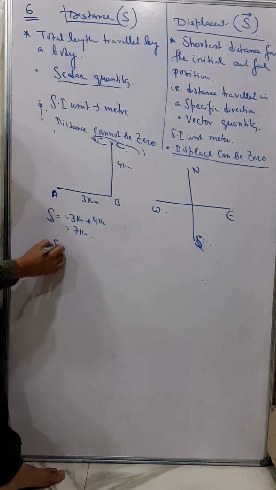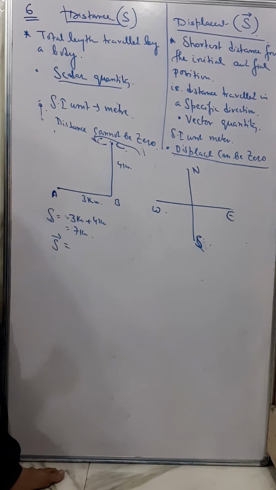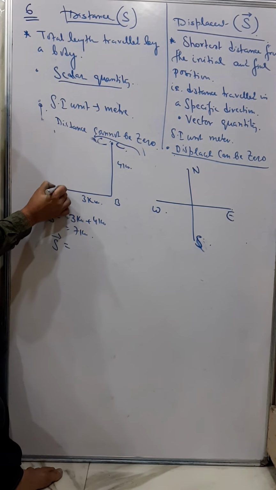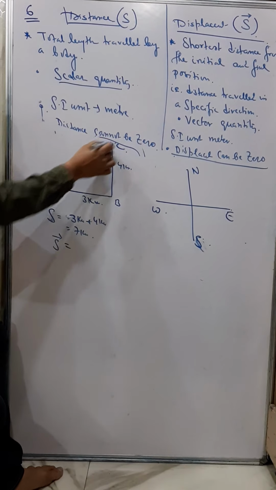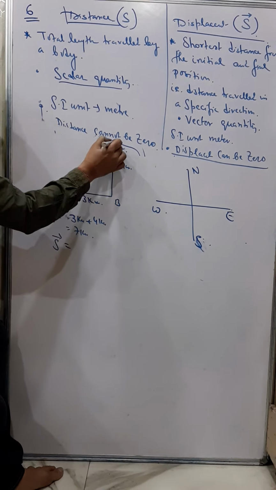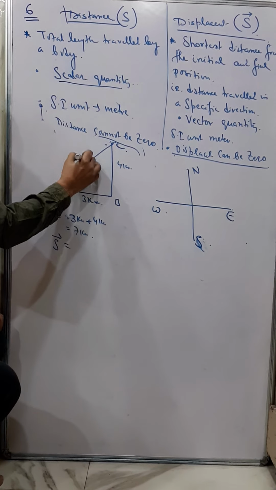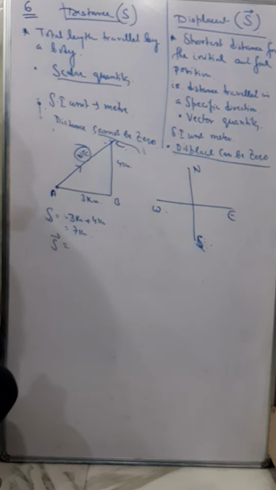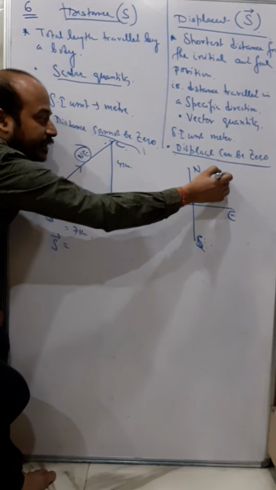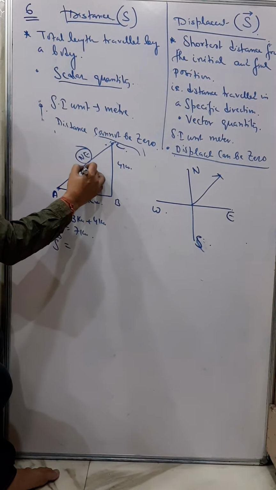But what will be the displacement? The displacement will be the shortest, displacement means the shortest distance from the initial to final, and that is the only one direction, only one fixed direction, and that fixed direction is due northeast. So this is the northeast direction, suppose. So therefore I say displacement is 5 kilometer